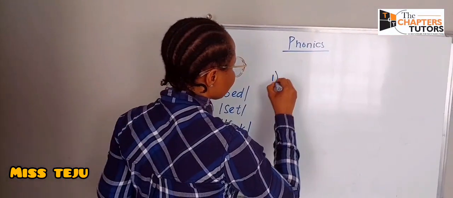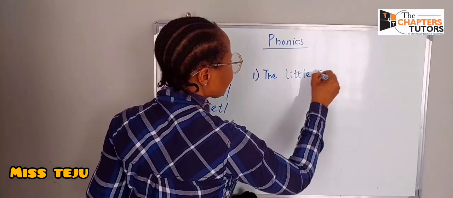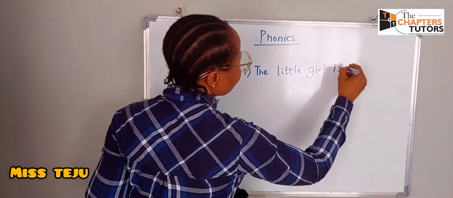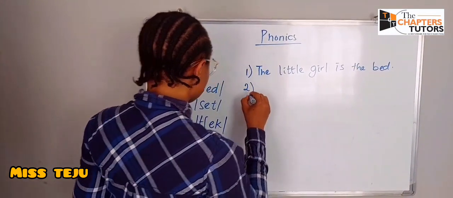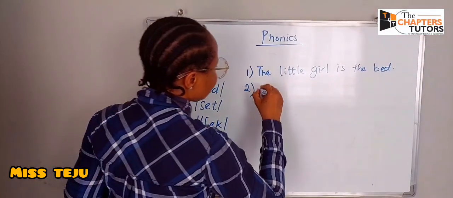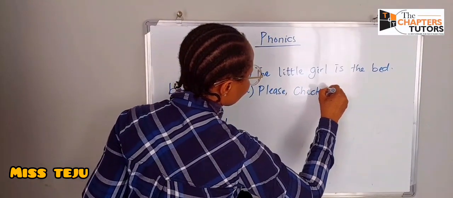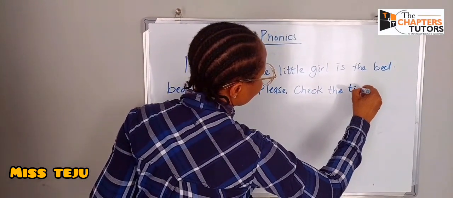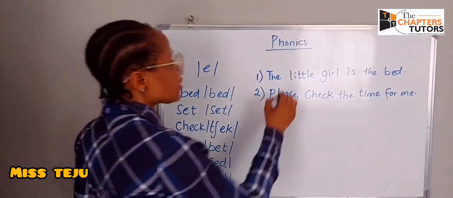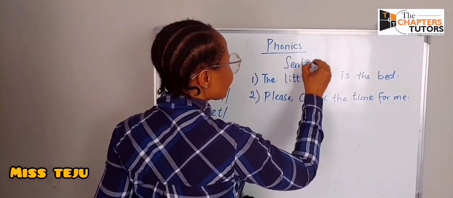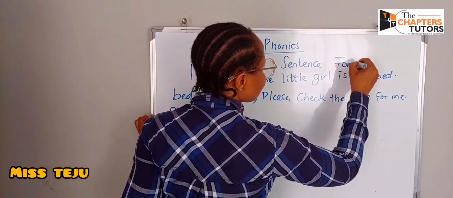Let's make sentences with these words. Bed. The little girl is on the bed. Another word is check. Please check the time for me. Please check the time for me. Remember, I called this section sentence formation. The words we got from the sound, we used to make a few sentences.